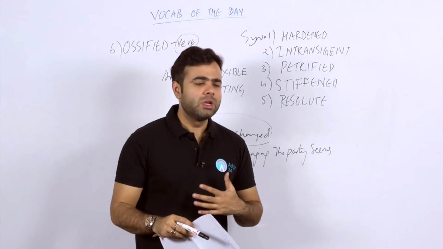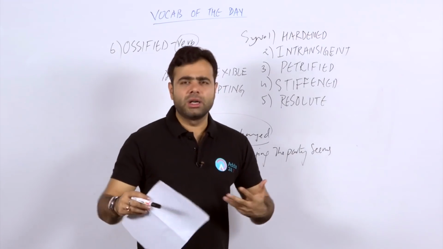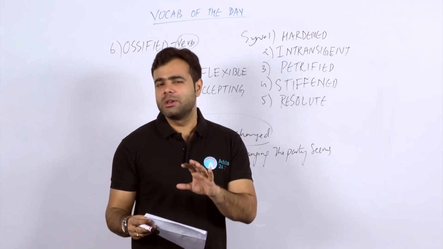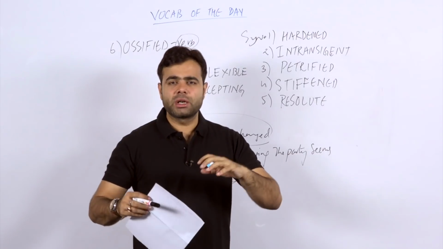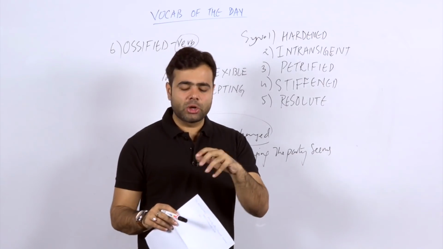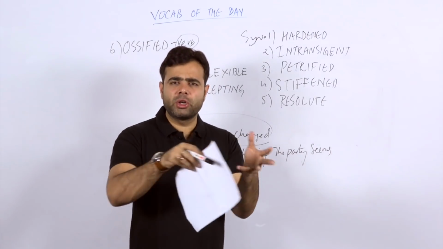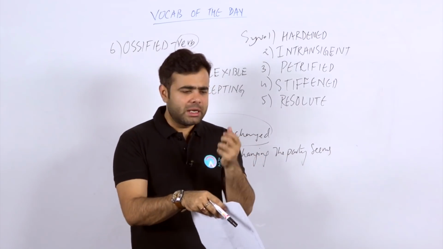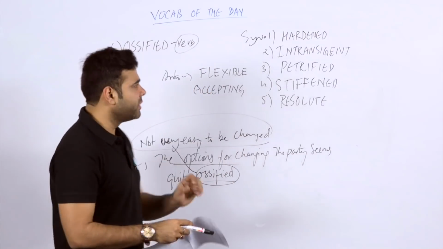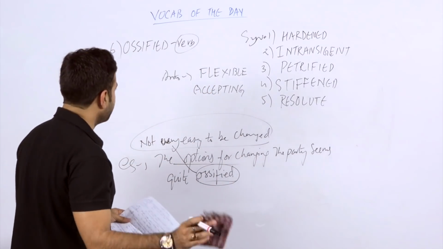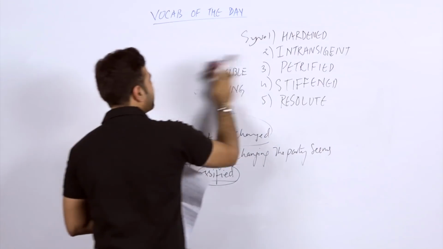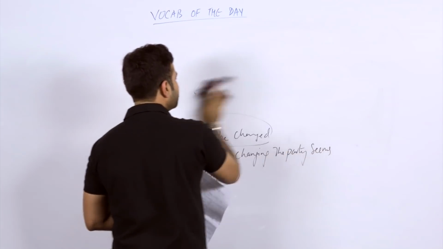There are a few people around, even us, who are so ossified, so intransigent, that they cannot be changed, not in the sense of making improvement, but in the sense of dampening their qualities. Yes, in both ways you can say that. But important is that, let's proceed to the seventh word. I hope it's pretty clear.